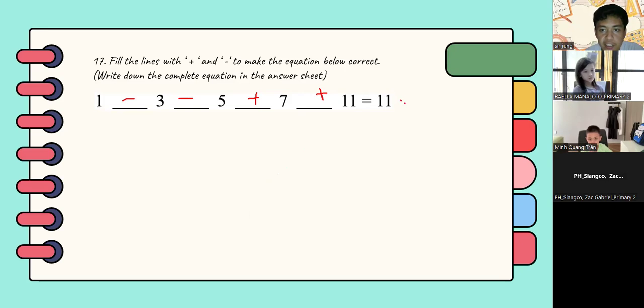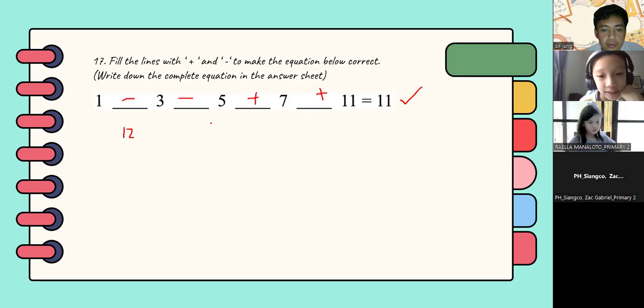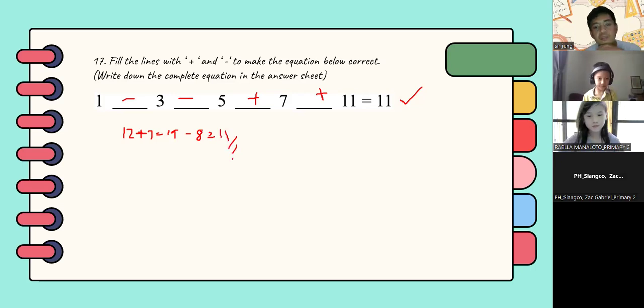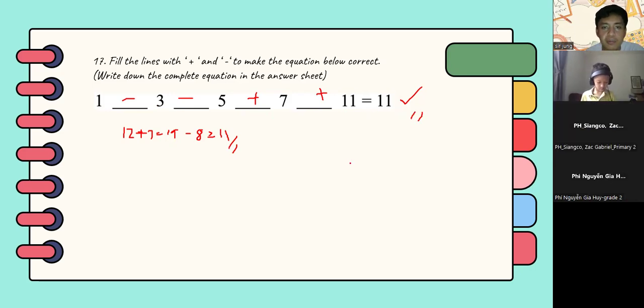So basically this is the correct answer. 1 plus 11, which is 12, right? 12 plus 7 is 19. And then 3 plus 5 is 8. So you put minus 19 minus 8, which is equal to 11. So the answer here is 1 minus 3 minus 5 plus 7 plus 11 equals 11. So any questions regarding this problem? I guess you just need to do trial and error here in order to arrive at the answer.